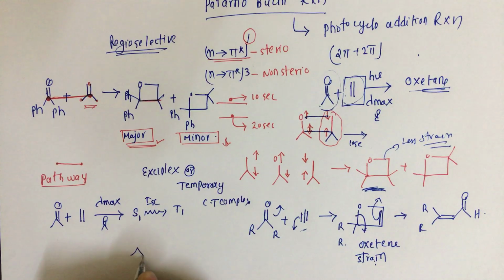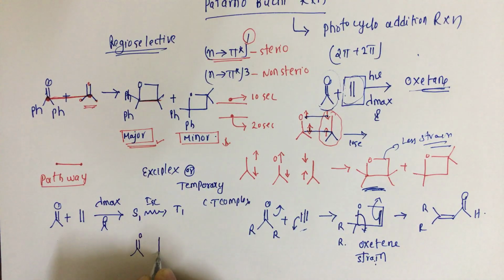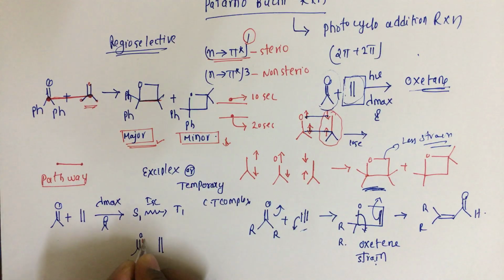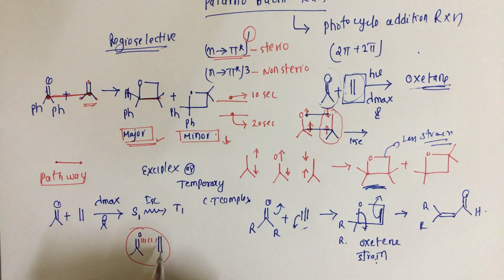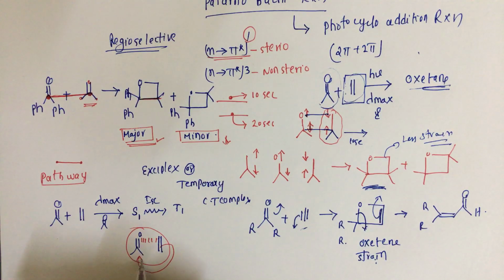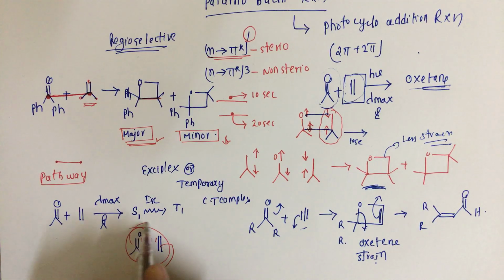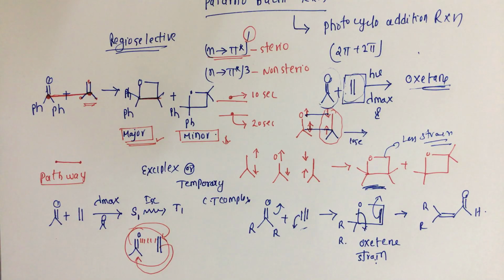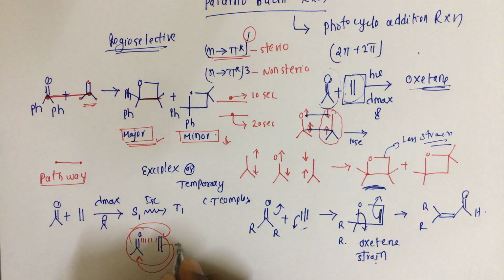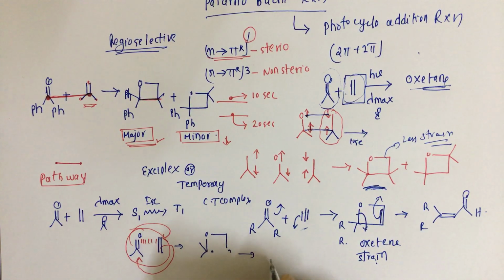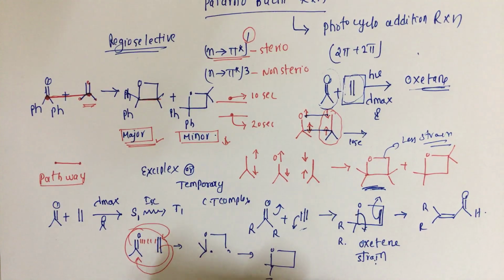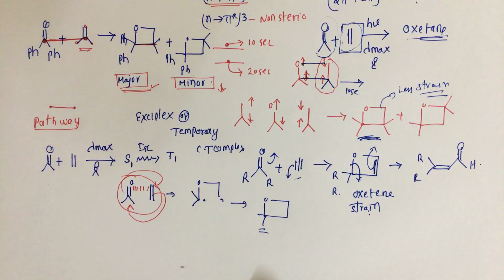That means there is an existence of this kind of structure, with some interactions between these two. This complex is called an exciplex complex, and at this stage an electron will transfer, sometimes from the olefin to the carbonyl compound, sometimes from the carbonyl compound to the olefin. So there are two possibilities, which I will explain now. After formation of the exciplex complex, there is a formation of a bond and generation of a 1,4 biradical, and finally we have the oxetane. Now there are two possibilities we have.